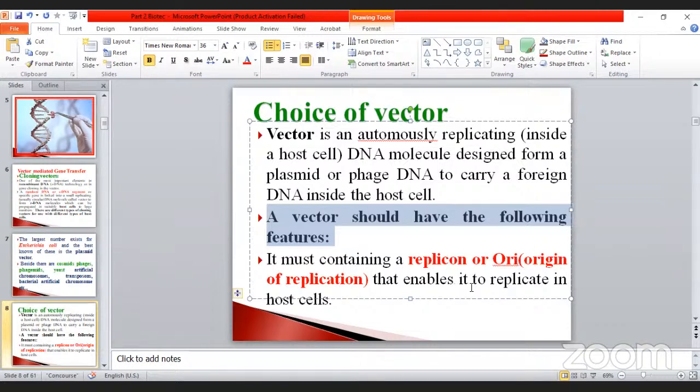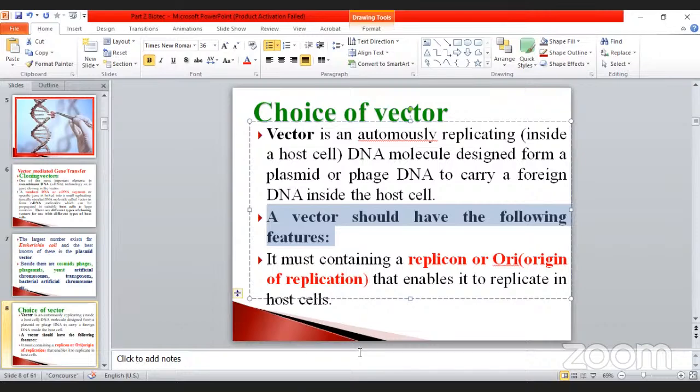That enables it to replicate in the host cell. This is very, very important. The vector must contain a replicon, also called ori, which is the origin of replication that enables it to replicate in the host cells.